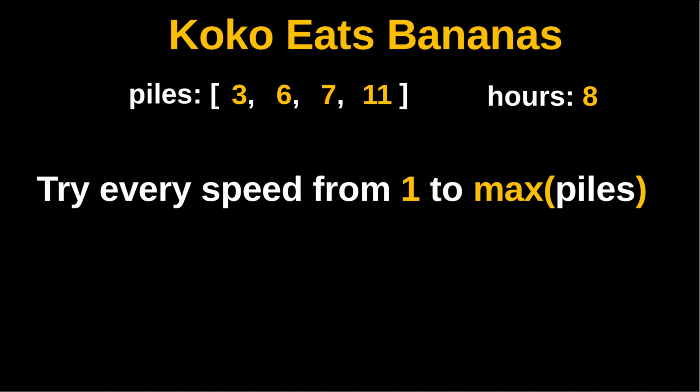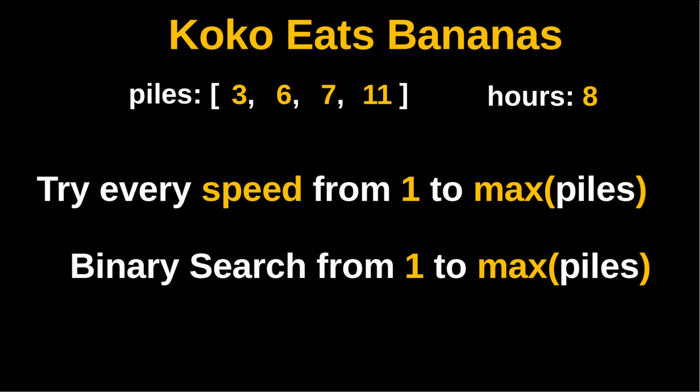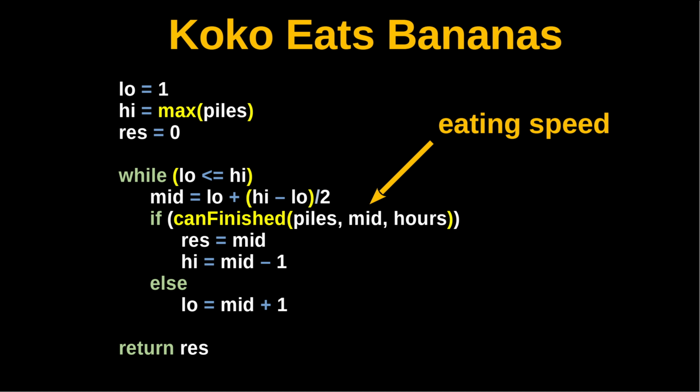Now that we have the range of speeds we can try, instead of a linear search within this range, we can do a binary search. So we will pseudocode the solution for this problem, starting with the binary search template. The low will be 1. The high will be the maximum of the piles array. In addition, we will have the response parameter.